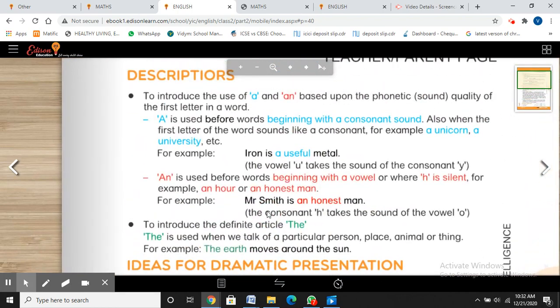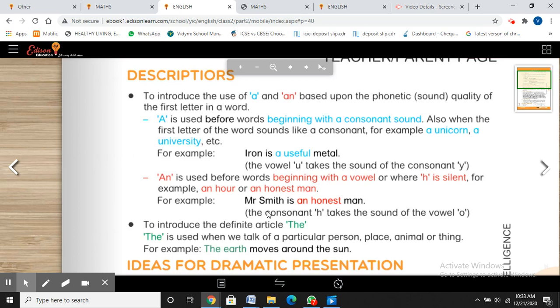So a is used before words beginning with consonant sounds. Also, when the first letter of the word sounds like a consonant, for example, a unicorn, a uniform. When it is starting with a vowel, but the sound of that particular letter is a consonant sound, then we use a.